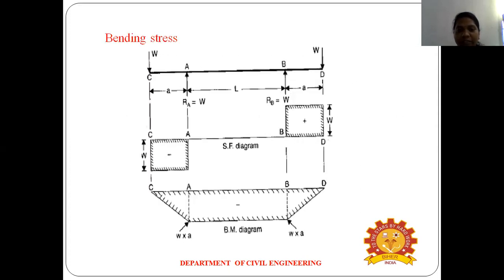You can see the second diagram for the bending stress. This is a beam. Load will be at the end of the beam. Two point loads are acting, one from support C and one at the end, support D. For this beam, due to the external load, the beam will bend. For the bending we draw the shear force and bending moment diagram. The first one is the shear force diagram, the second one is the bending moment diagram. For this concept, the shear force is zero.